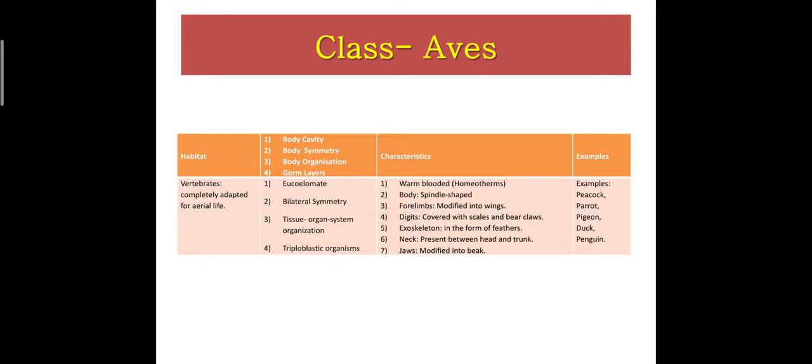Body is spindle shaped. Forelimbs are modified into wings. Digits are covered with scales and bear claws. Exoskeleton is in the form of feathers. Neck is present between head and trunk. Jaws are modified into beak. Examples: peacock, parrot, pigeon, duck, and penguin.